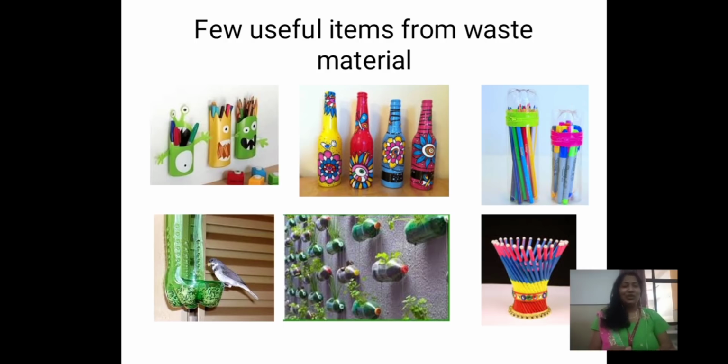They have cut the bottle, they have put some soil in it, and they have planted small trees. Doesn't it look beautiful? And look at that. The next one is a pencil stand. See how much we can make, how many beautiful things we can make out of these things that we throw away as trash.